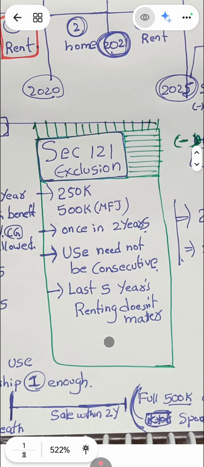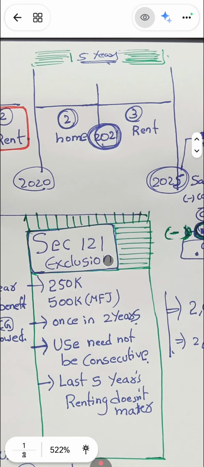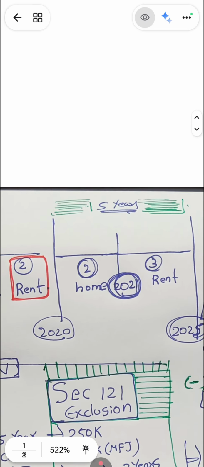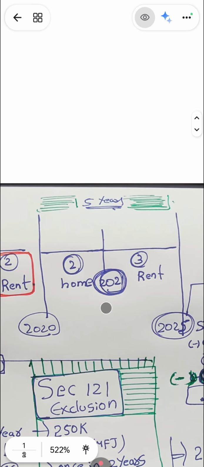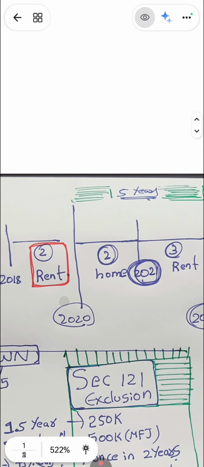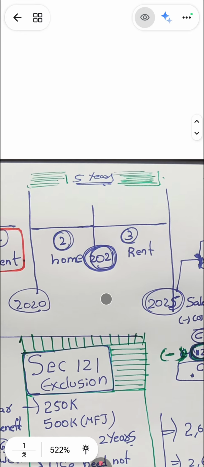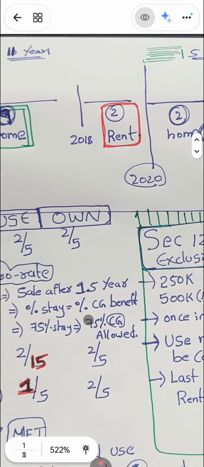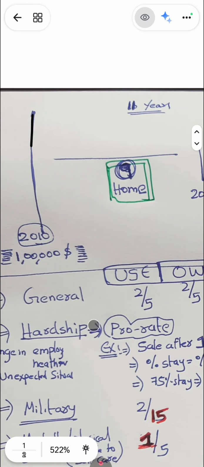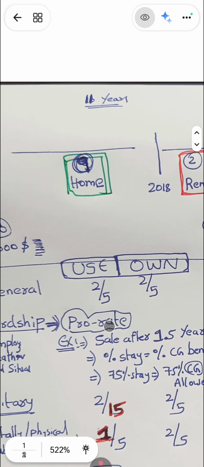And the next thing, renting during the last 5 years doesn't matter. Again I am repeating, if you were renting the house prior to the 5 years, that is what disqualifies. During the last 5 years prior to sale, if you are renting, it doesn't matter. We will treat it as a qualifying period for the purpose of capital gain calculation. Okay, next, in general, use test is 2/5, own test is 2/5.